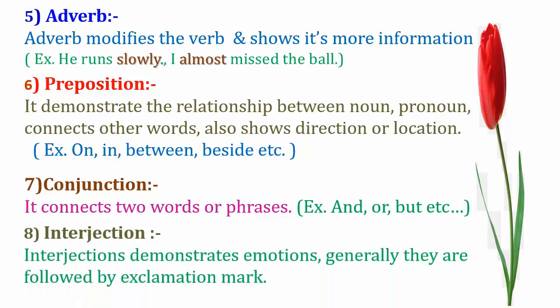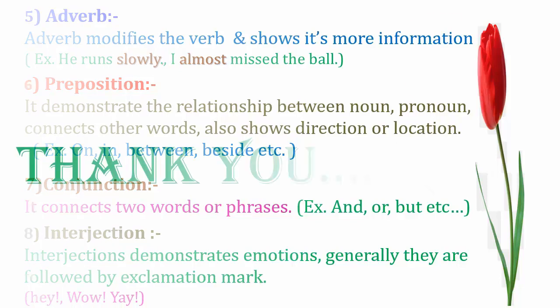And the last parts of speech is interjection. What is interjection? Interjection demonstrates emotions, feelings, and generally they are followed by an exclamation mark. That is the interjection. For example, hey, wow, yeah. So these are the interjections.